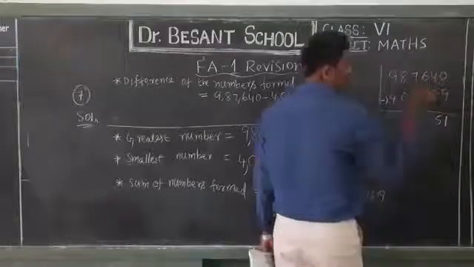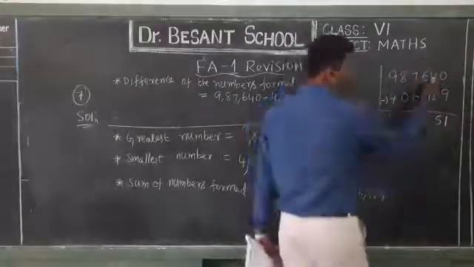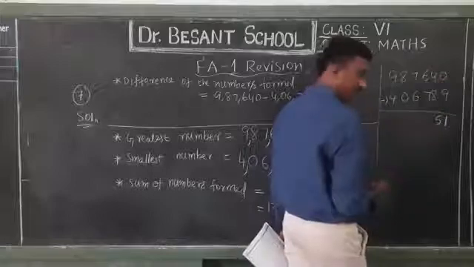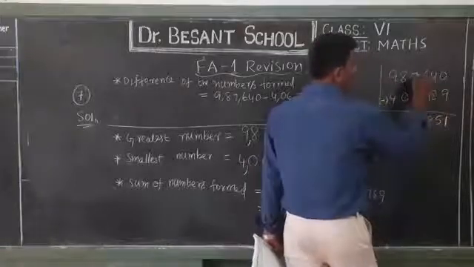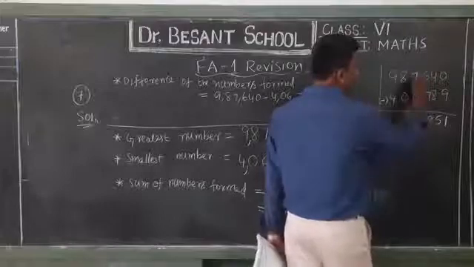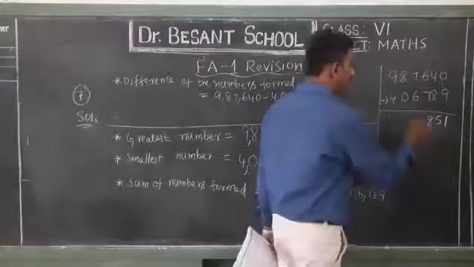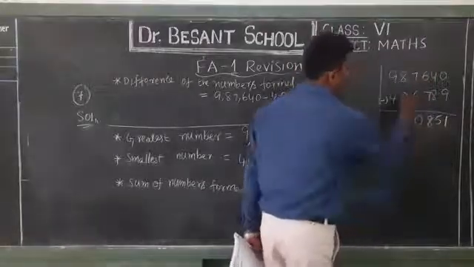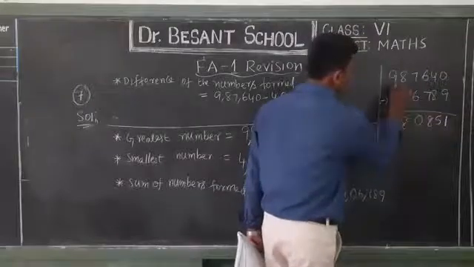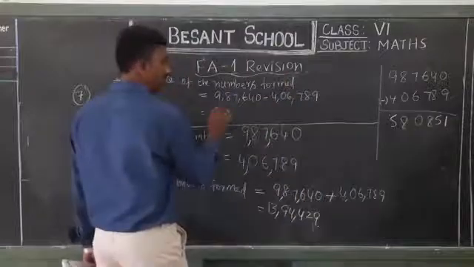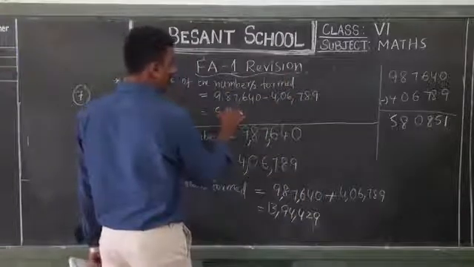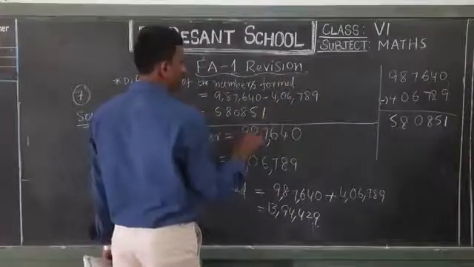Here 1 borrowed means 5, and 5 borrows 1, it becomes 15. 15 minus 7, 8. Here we have 6. 6 minus 6, 0. 8 minus 0, 8. 9 minus 4, 5. So what is the answer? 580851.